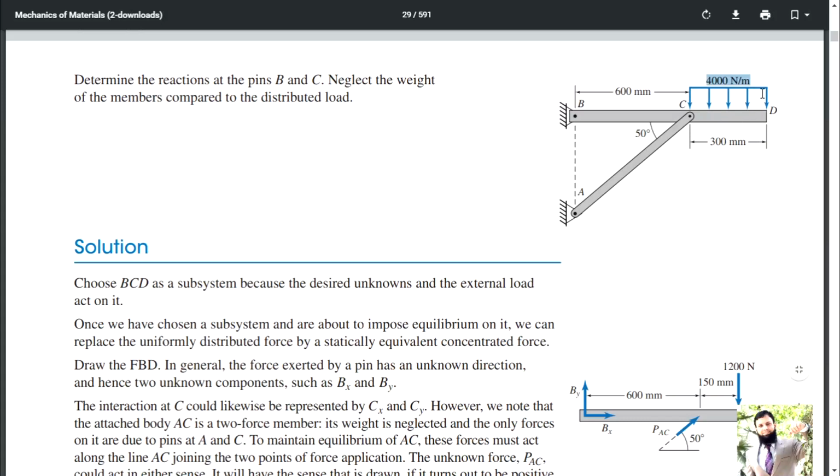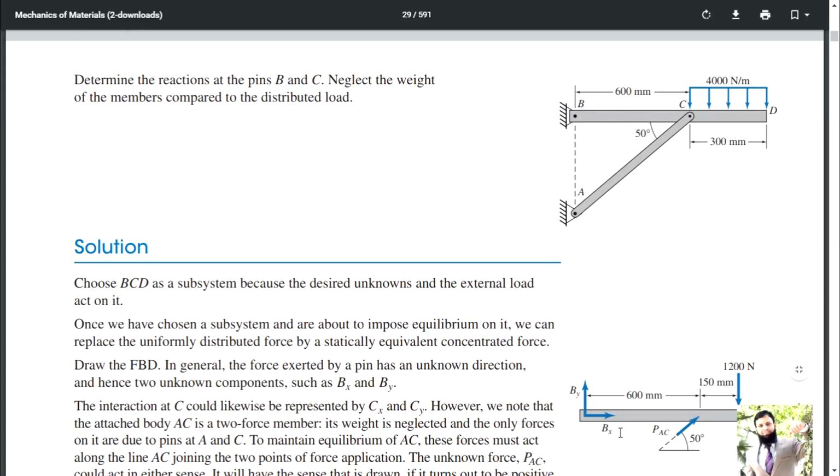This is length and this is breadth, and you will get 4000 multiplied by 300, which is 1200, and it will act at the center of this shape. So this one, and the distance is 300, so half of the distance is 150, and this is 600 millimeter.